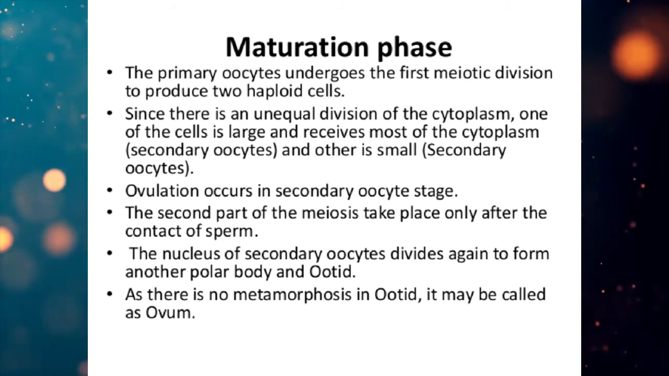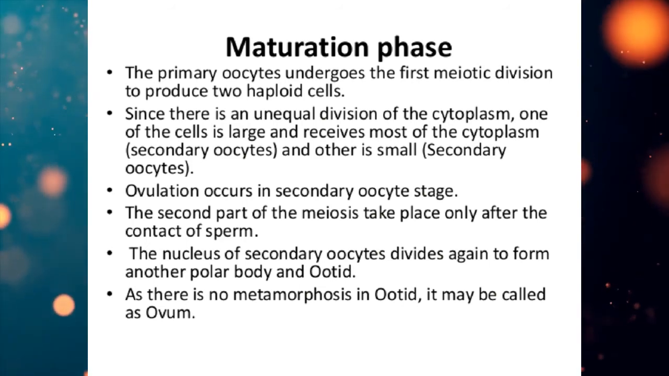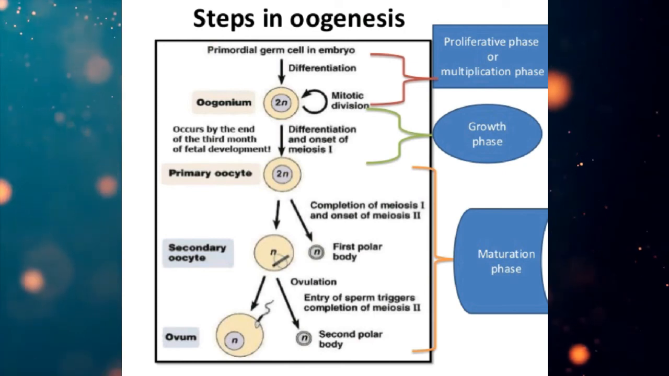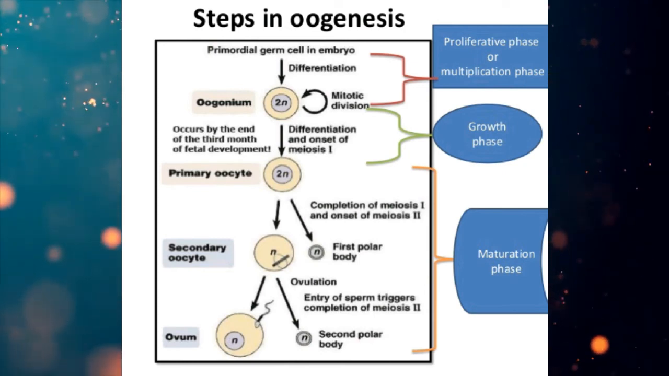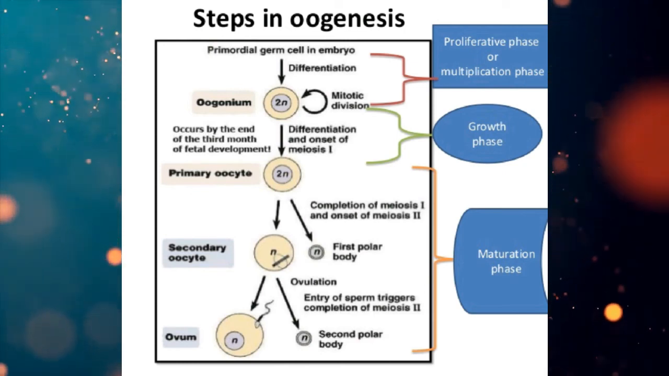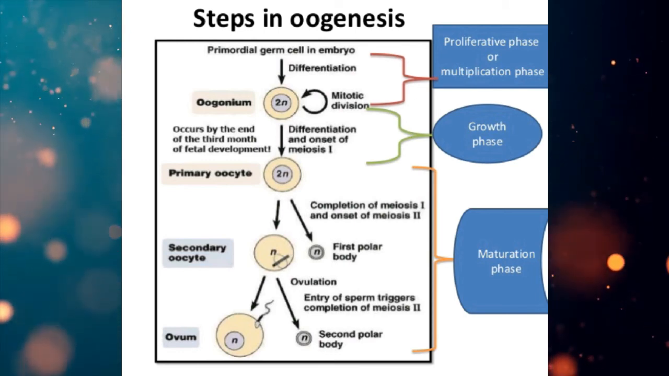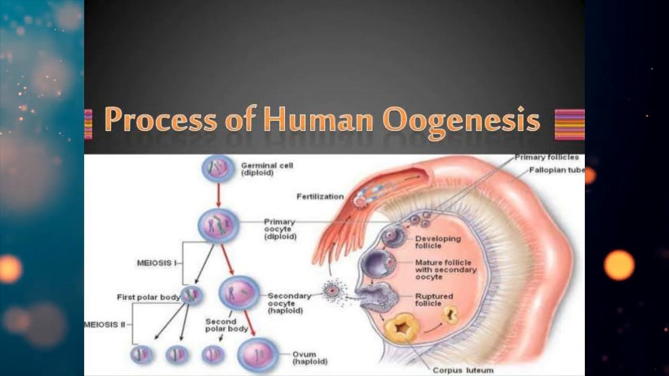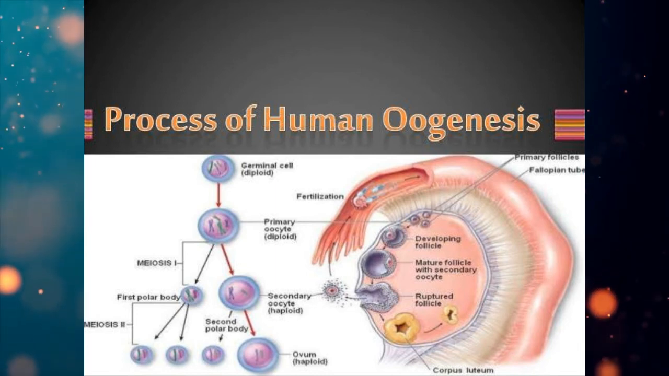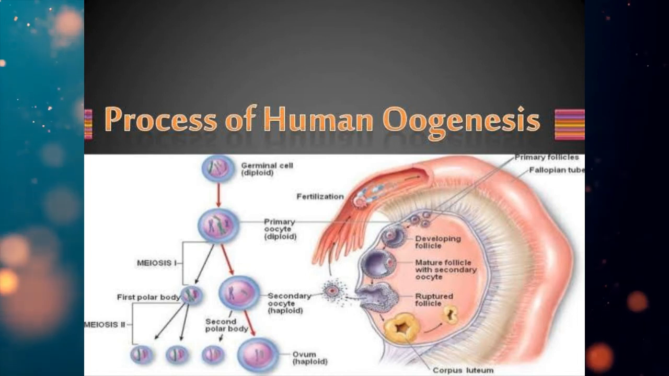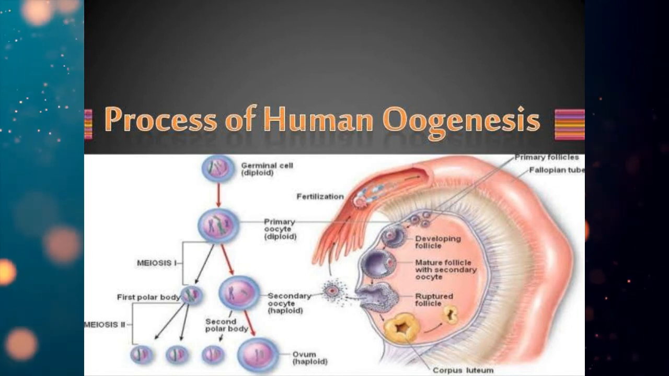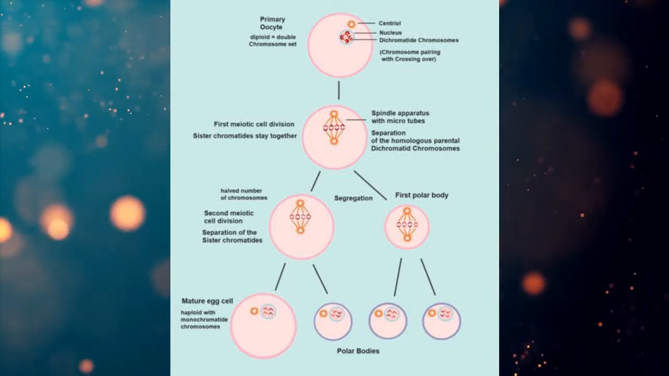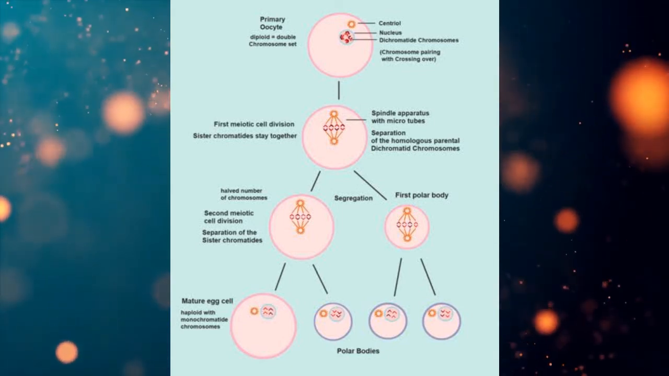Secondary oocyte undergoes meiosis 2 to form two unequal haploid cells. The smaller cell is called second polar body with very little cytoplasm, while the larger cell has almost the whole of the cytoplasm and is called oocyte. The oocyte differentiates into an ovum. Simultaneously, the first polar body may also divide into two polar bodies or it may degenerate.